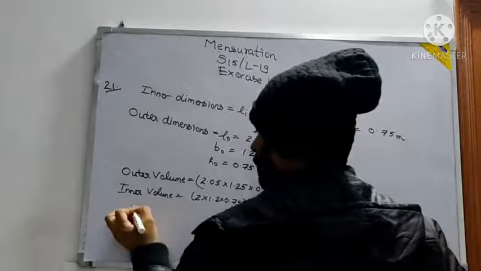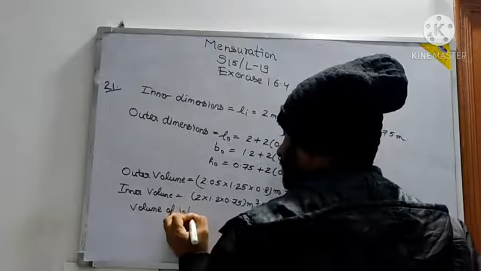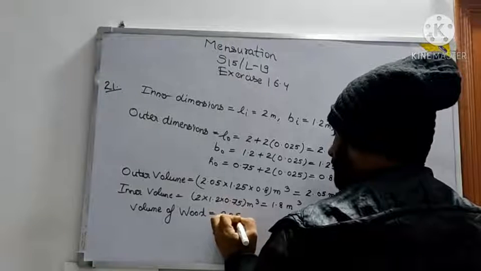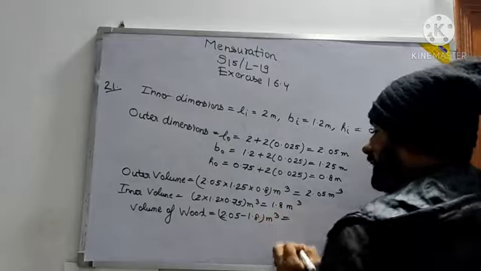So right here, volume of wood will be equal to 2.05 minus 1.8 meter cube. So how much volume of wood?